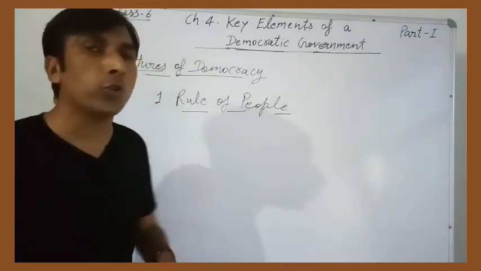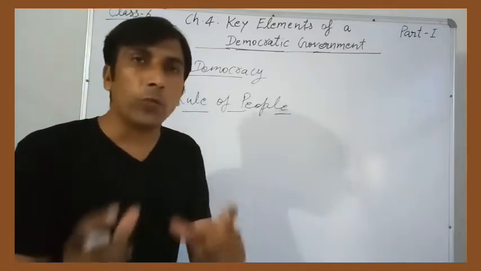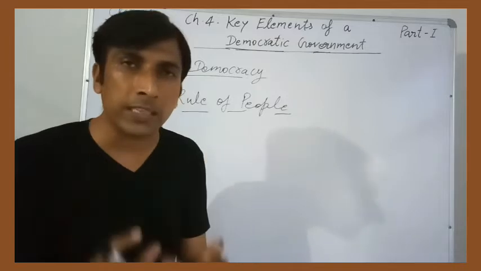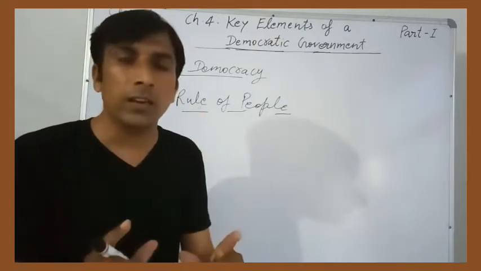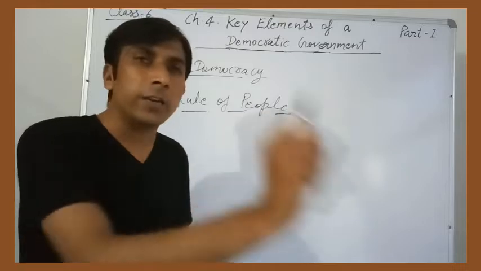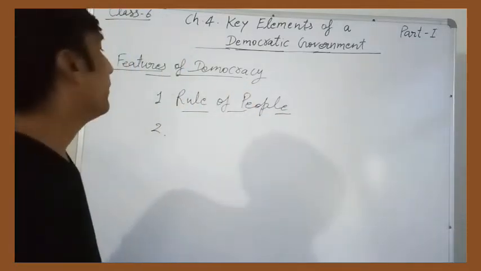How is democracy the rule of people? Because people elect their government by voting. Every citizen has the right to vote in a democracy, and after the person casts the vote, the people elect their representatives and they run the government. So in this way, this is the rule of people.